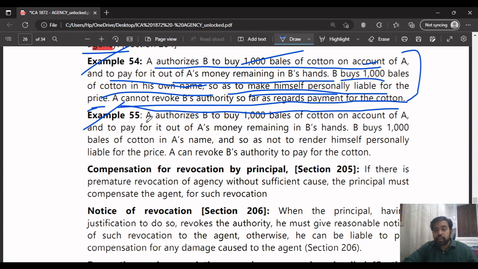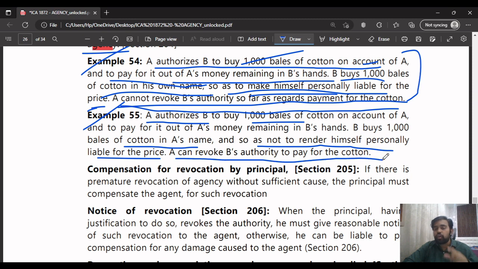In example 55, A authorizes B to buy 1,000 bales of cotton on account of A, to pay out of A's money remaining in B's hands. B buys the cotton in A's name and so as not to render himself personally liable for the price. A can revoke B's authority to pay for the cotton, because here B has bought the 1,000 bales of cotton in A's name.